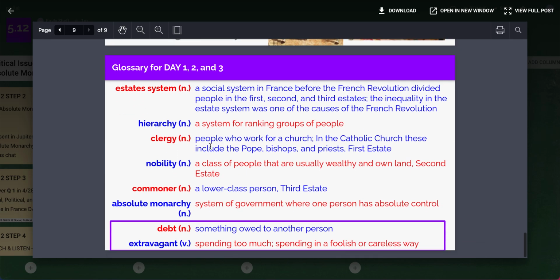And then just our little glossary for today. Debt is defined as something owed to another person. So if someone gives you a loan of $20, you are in debt to them for $20. You have to pay them back. And then extravagant is defined as spending too much or spending in a foolish or careless way.